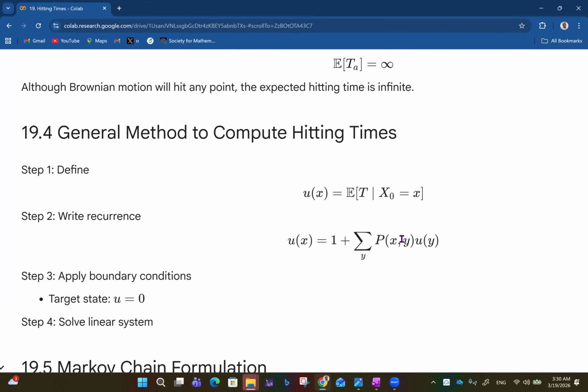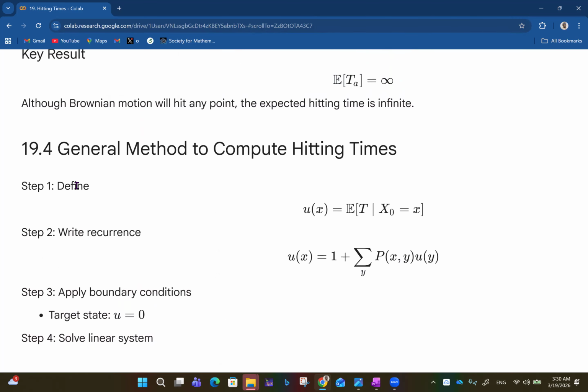Then we have a general method to compute hitting times. So step one, define u of x equals the expectation of T given X naught equals x. Step two, write the recurrence: u of x equals 1 plus summation over y of P of x comma y times u of y.